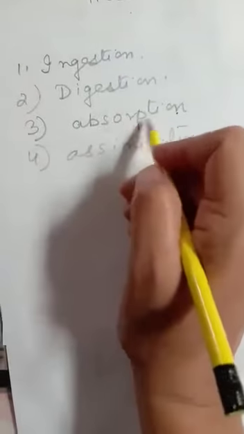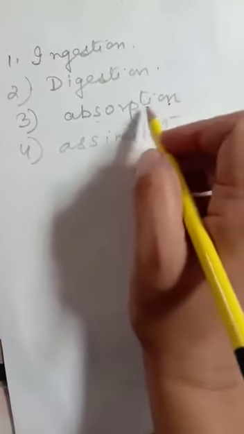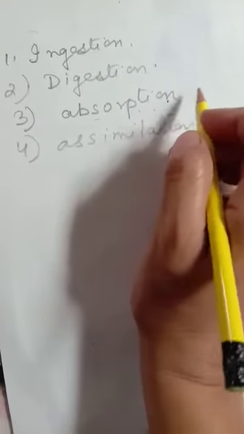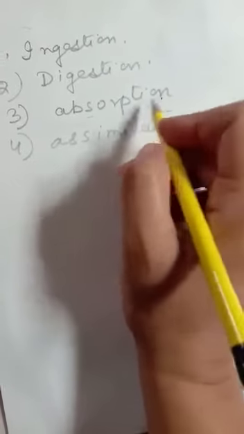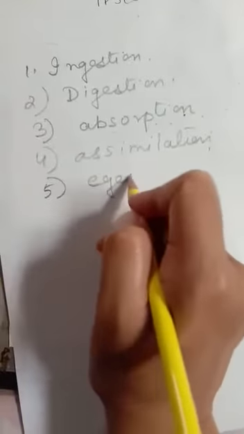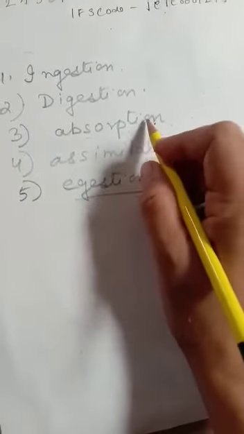Absorption is the absorption of digested food, that is, absorption of fats after converting into fatty acids and glycerol, absorption of glucose and absorption of amino acids. Then you have assimilation, and finally egestion, throwing out the undigested food from the body. Assimilation is utilization of the absorbed food to release energy, like you studied just now.